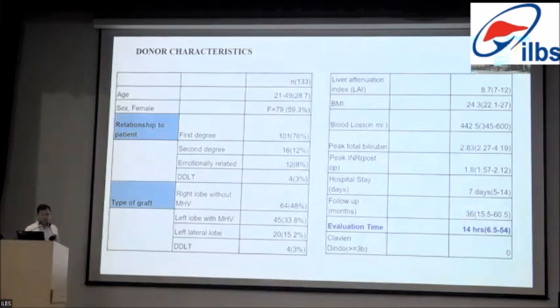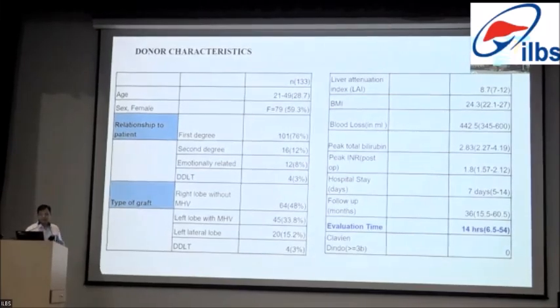Total number of liver transplantations for acute liver failure, including both pediatric and adult, is 133 patients. The median donor age is 28, with a range of 21 to 49, that is the interquartile range. The majority of the donors are female. The majority of them are first degree relatives, which is 76%, and DDLT accounts for 3%, that is 4 patients have been transplanted with deceased donor liver transplantation.